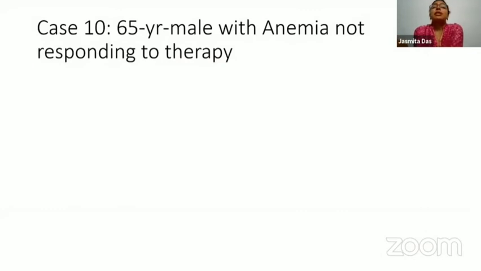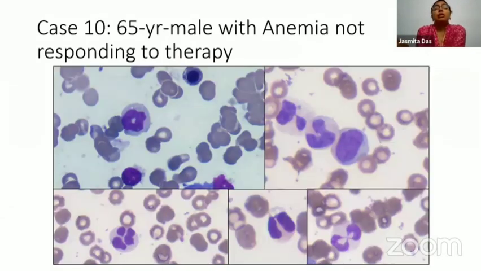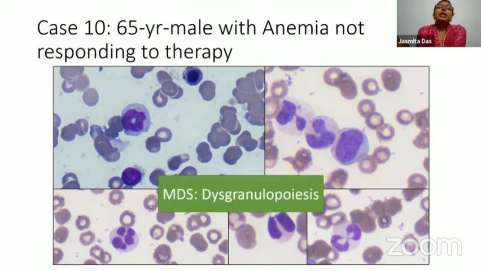Now, case 10 is another interesting situation where you have an old male who has anemia which is not really responding to therapy. And when you look at all these findings on the peripheral smear, you clearly know that you're dealing with almost a donut kind of a hypogranular neutrophil. Then you again have hypogranular neutrophils here. You have Howell-Jolly body-like inclusions, hypogranularity, pseudo-Pelger-Huët anomaly, and this sort of segmentation is clearly abnormal for a neutrophil. So all these images tell you that you are dealing with a diagnosis of myelodysplastic syndrome most likely. And this is dysgranulopoiesis that you're easily able to identify in the peripheral smear.